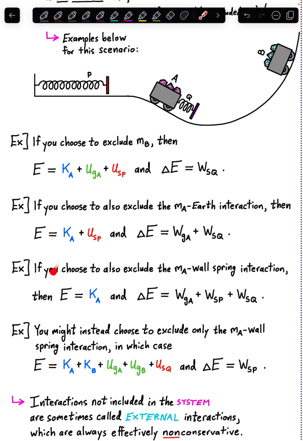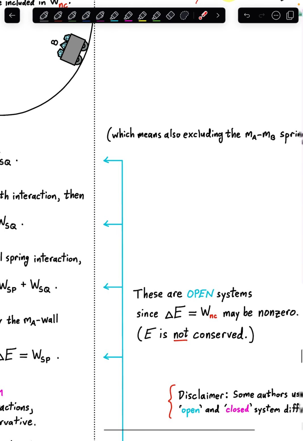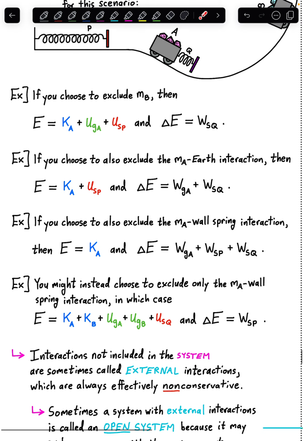Now, all 4 of those options there, which we're free to choose, all 4 of those options give us what's called an open system, according to some definitions or some usages of the term open system. We'll talk about that a bit.